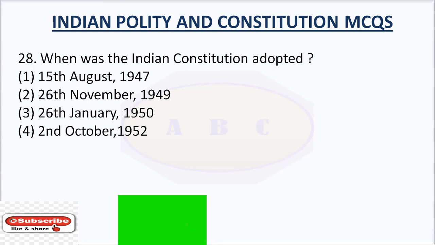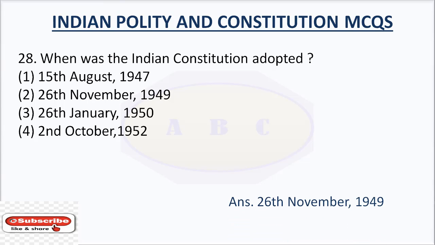Question number 28. When was the Indian Constitution adopted? Option number 1, 15th August 1947; option number 2, 26th November 1949; option number 3, 26th January 1950; option number 4, 2nd October 1952. The answer is 26th November 1949. The Indian Constitution was adopted on 26th November 1949.